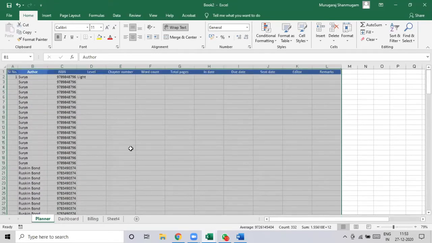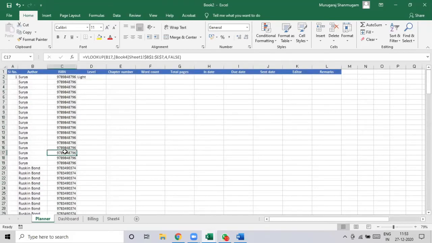See, what I have done is I kept my cursor in any of the places where there is a value, an author name or level. And what I do is I press Control A. What do you expect when I press Control A in a Word document? What do you expect? All things in the Word document will get selected, isn't it?